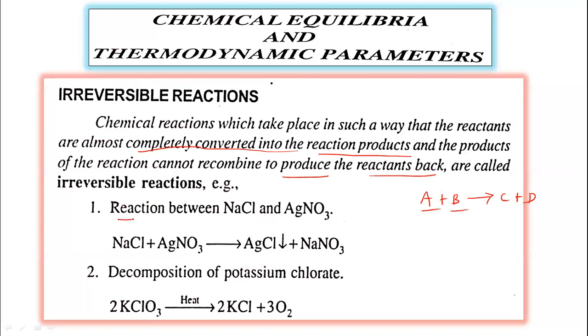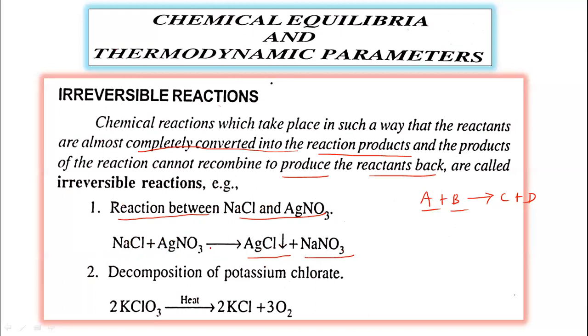First, the reaction between sodium chloride and silver nitrate. Sodium chloride reacts with silver nitrate, as sodium chloride contains chloride ions and silver nitrate contains silver ions. So there is a formation of silver chloride precipitate. This arrow indicates in the downward direction the formation of the silver chloride precipitate, and there is a formation of sodium nitrate.